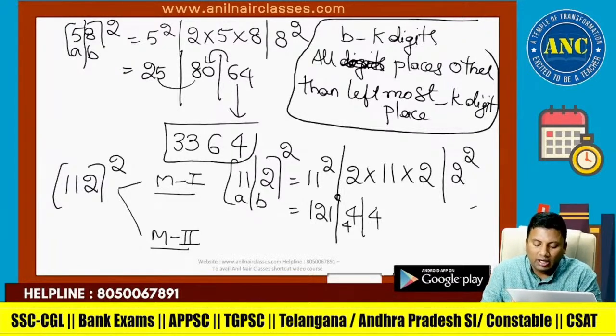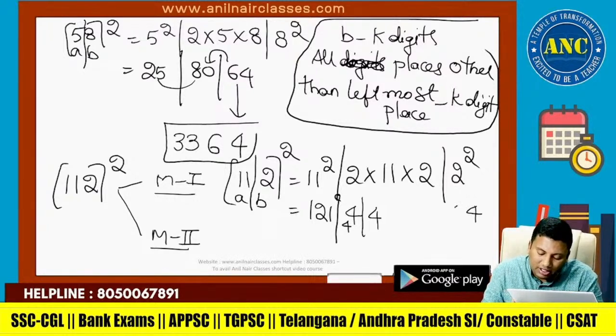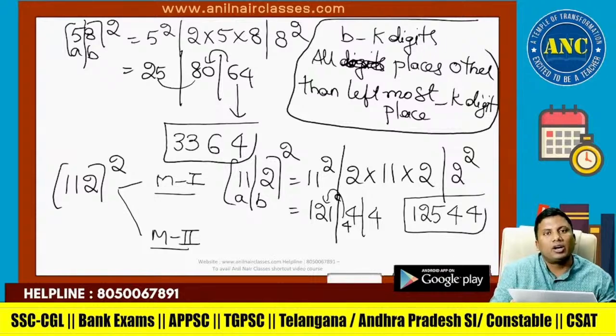So write down only the unit digit, because B is taking one digit. In 44, what is the unit digit? 4. 4 carried. What is 121 plus 4? 125. The answer for this question is 12544. I hope it is clear.